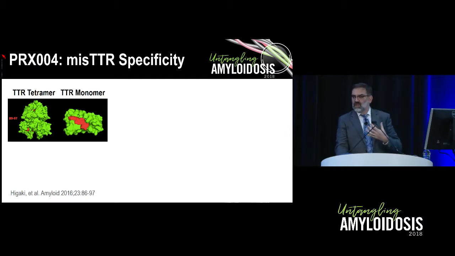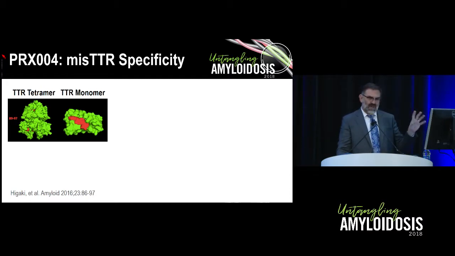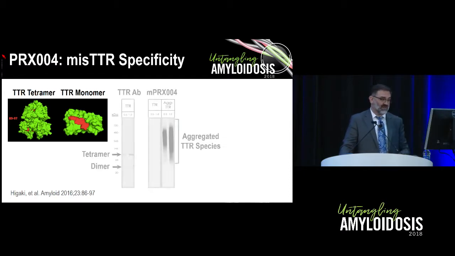If we remember that transthyretin tends to circulate in tetramers, and that's the physiologically functional form of transthyretin, but monomers are what get incorporated preferentially into amyloid fibrils. And it turns out that the epitope for an antibody called PRX004, which is present in misfolded transthyretin monomers, is hidden in the tetrameric form, but present in the monomeric form.